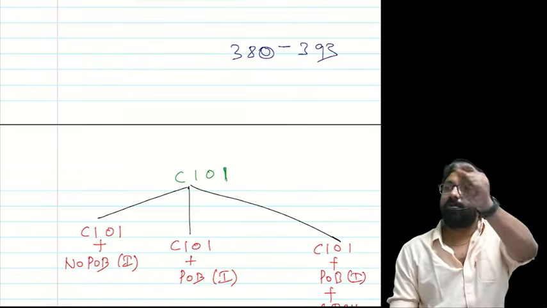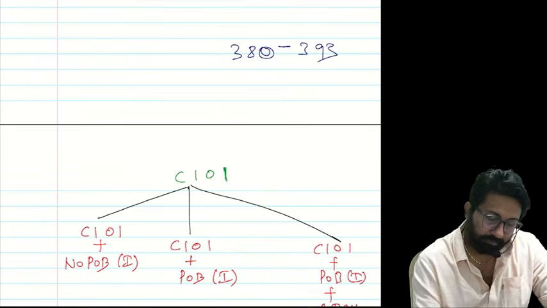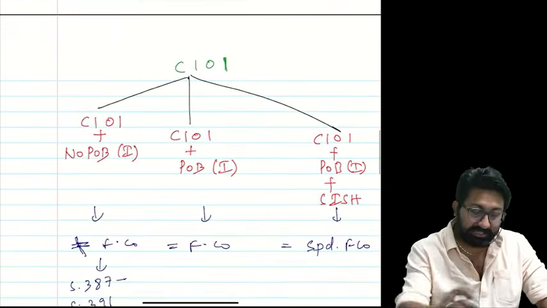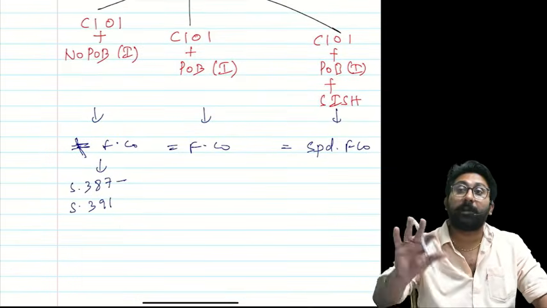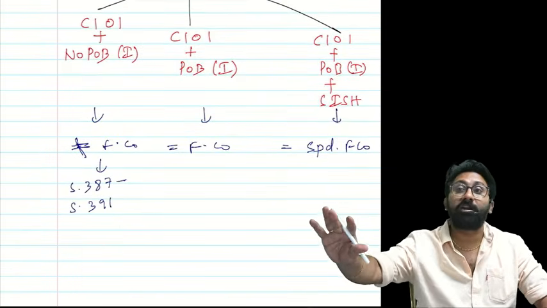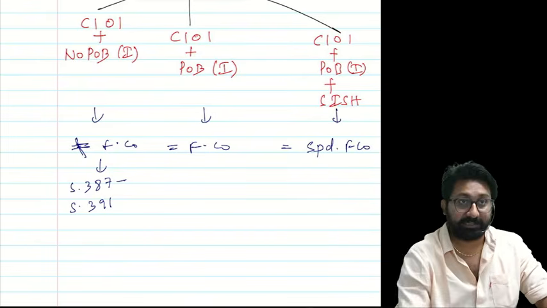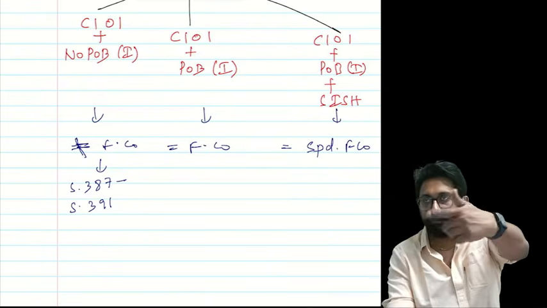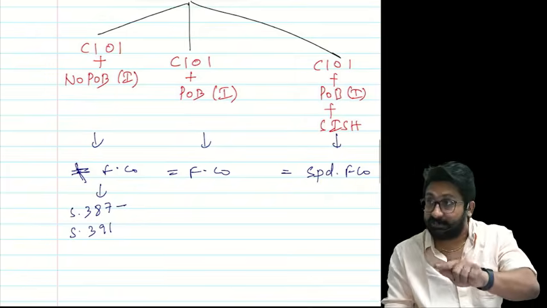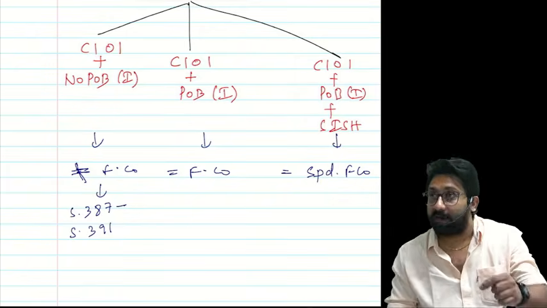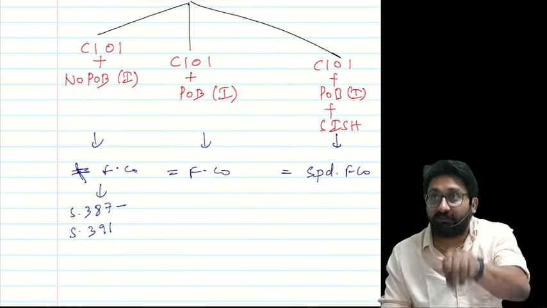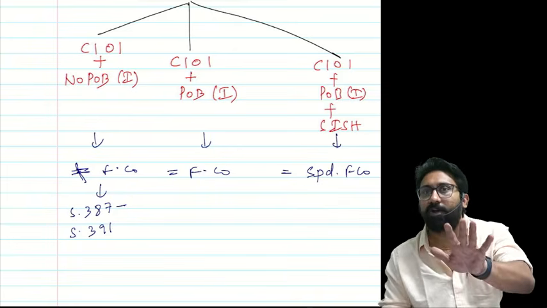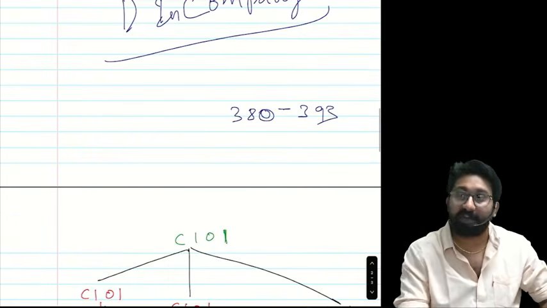Now you tell me, what are the sections that are not applicable for non-foreign companies but are CIOIs? I will ask the question one more time: what sections are not applicable for non-foreign companies, only the CIOI category?